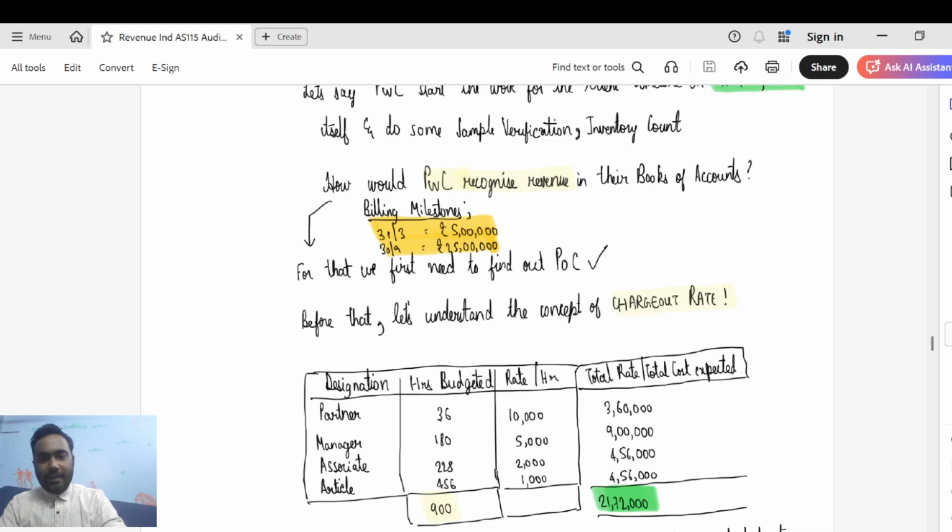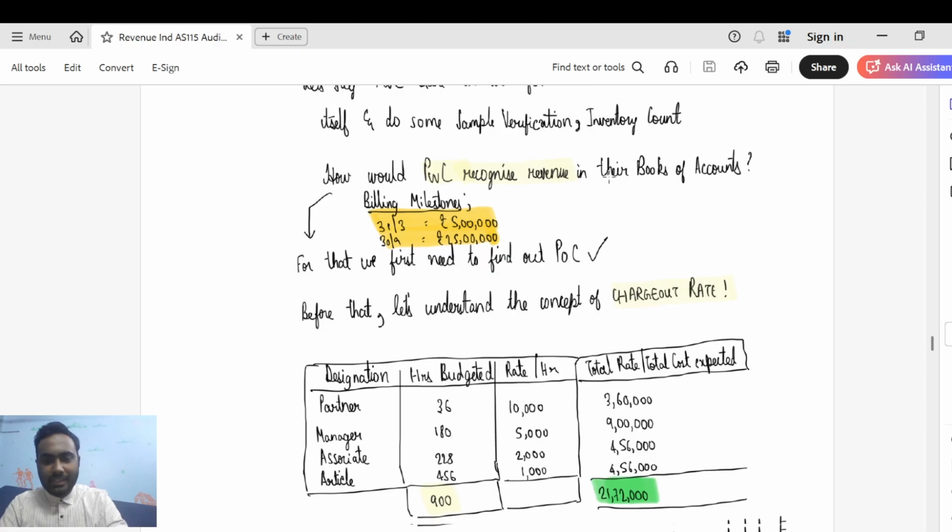So if you arrive at the total cost expected for each of these people, for the partner it would be 36 into 10,000, rupees 3,60,000 would be the expected cost for the partner in relation to the audit of XYZ Limited. Similarly, for the manager, it would be 180 hours into 5,000 per hour, rupees 9 lakh would be the total expected cost on this engagement. For the associate, it would be 228 hours into rupees 2,000 per hour, rupees 4 lakh 56,000. Similarly, for the article, it would be 456 hours into rupees 1,000 per hour, giving a total of 4 lakh 56,000.